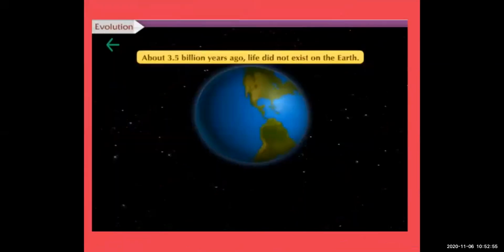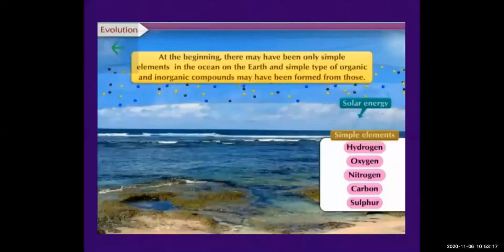Now, about 3.5 billion years ago, life did not exist on the earth. According to the scientists and different evidences, they have found out that about 3.5 billion years ago, life was not there on the earth. After that, gradually, it started one by one. At the beginning there may have been only simple elements in the ocean on the earth, and simple types of organic and inorganic compounds may have been formed from those.